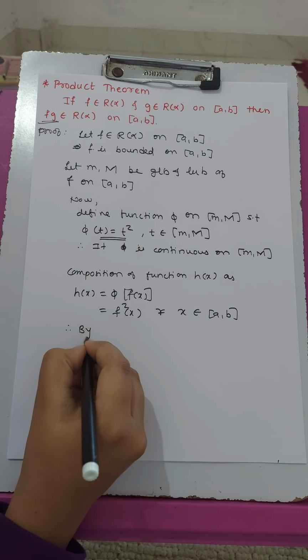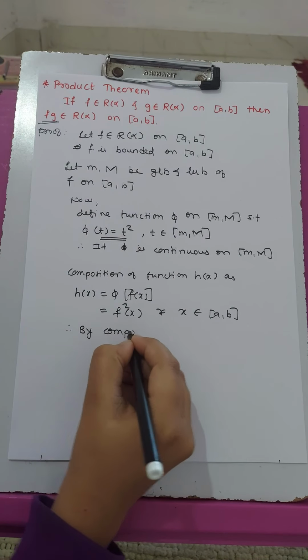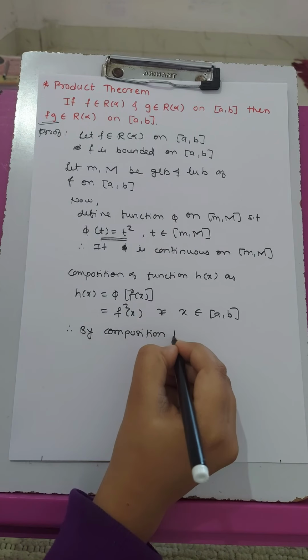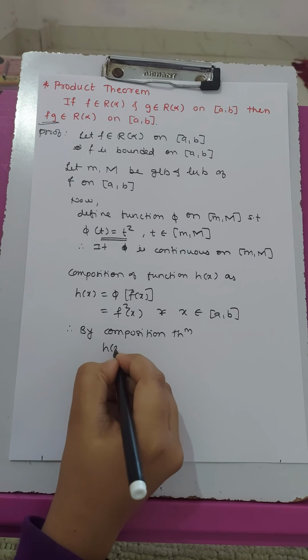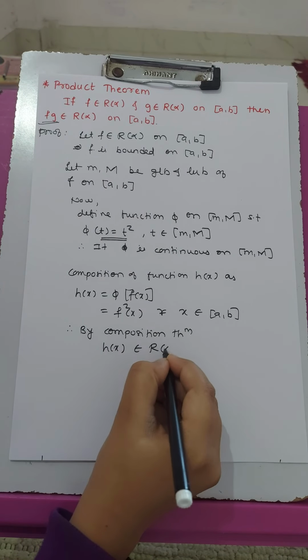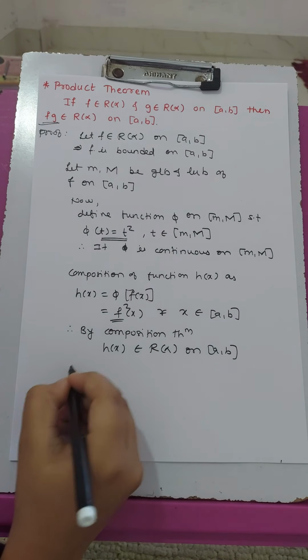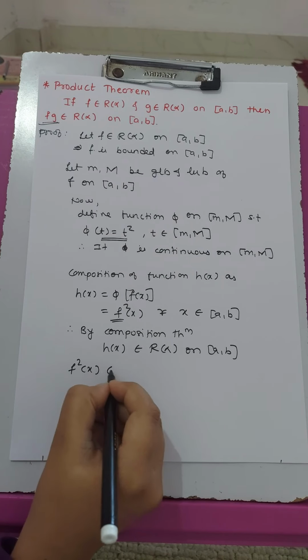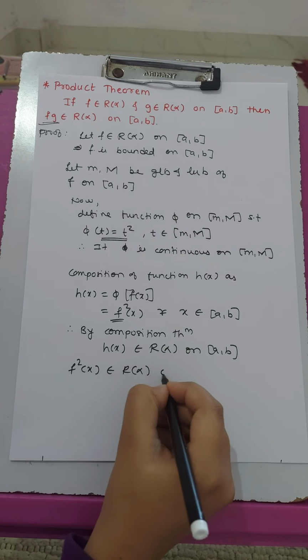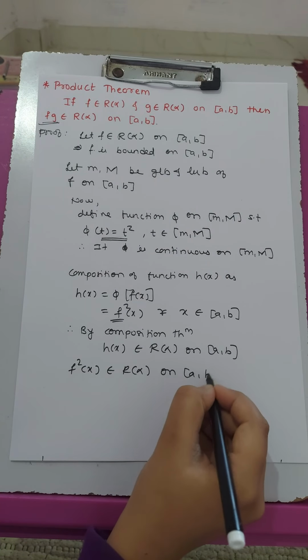Therefore, by composition theorem, h of x belongs to R of alpha on interval AB. So f square of x also belongs to R of alpha on AB.